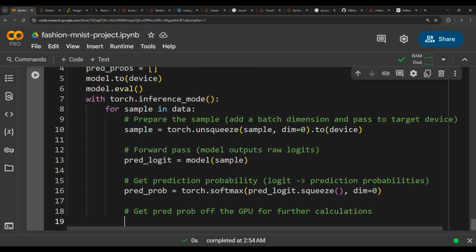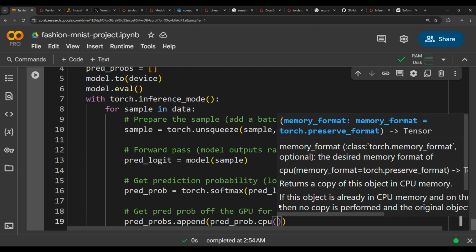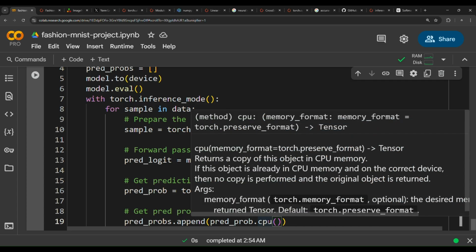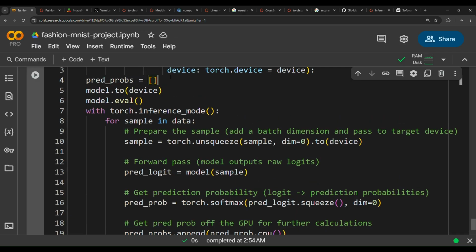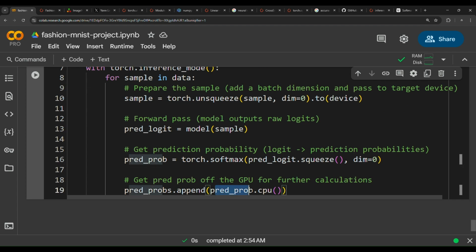So pred_probs.append and then pass pred_prob.cpu. So we're going to move the prediction probabilities from the GPU to the CPU by using this cpu function, and then we're going to append it to the pred_probs list. As you can see in here, this is an empty list called pred_probs. We're going to append the value of this prediction probability to this list pred_probs.